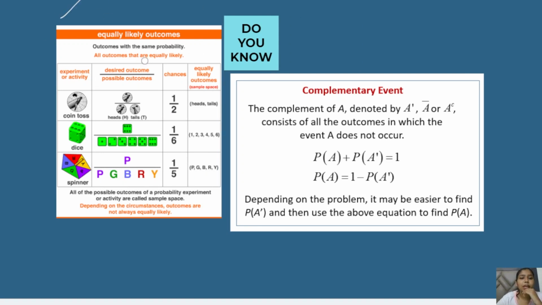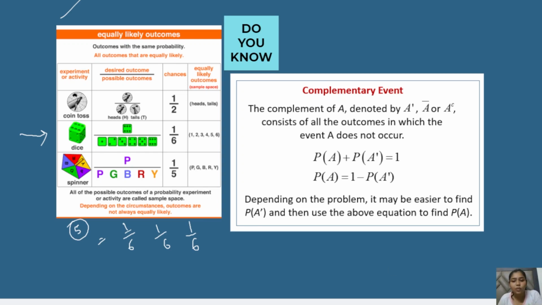Equally likely outcomes basically have the same probability. We took the example of the coin in class 9th, and I've told you about the dice. When we roll the dice, if for example 5 comes, the probability of getting 5 is 1 by 6. Similarly, the probability of getting 4 is 1 by 6, and the probability of getting 6 is 1 by 6. So the probability of getting any number from the dice after rolling is always 1 by 6. Since all the probabilities are equal, they are equally likely outcomes. I hope it is clear what equally likely events are.